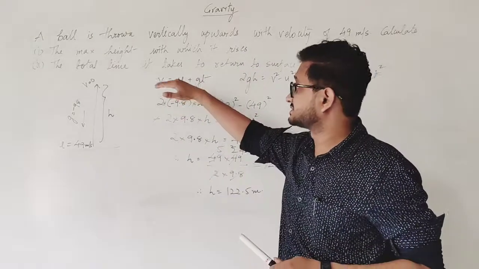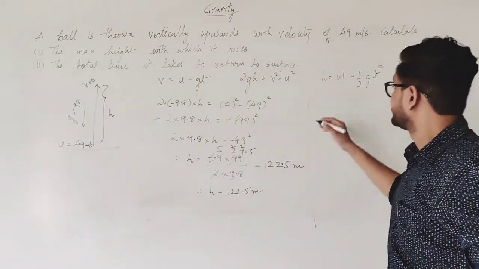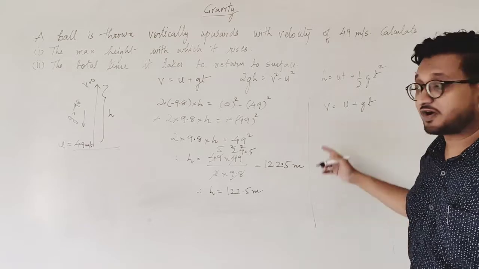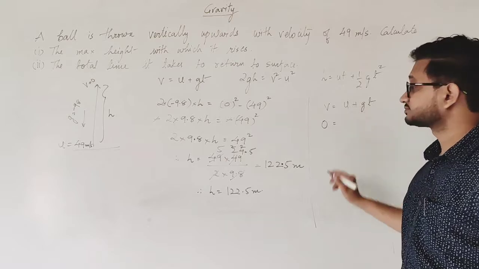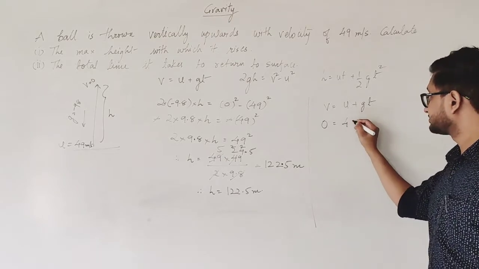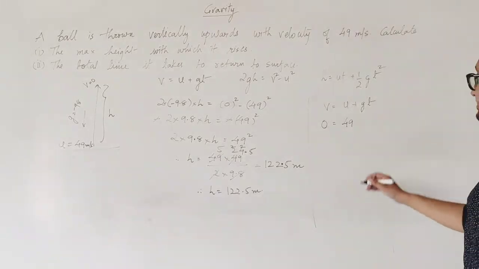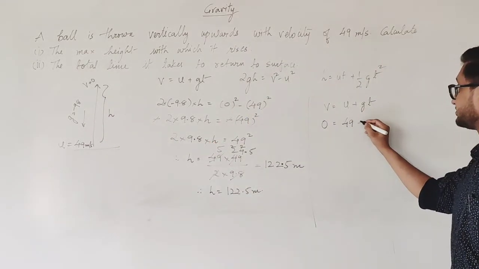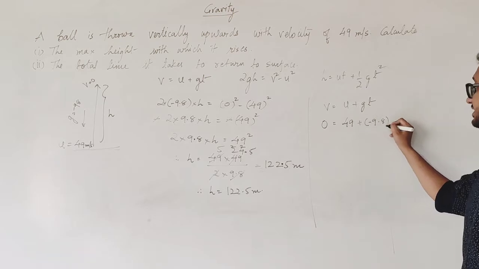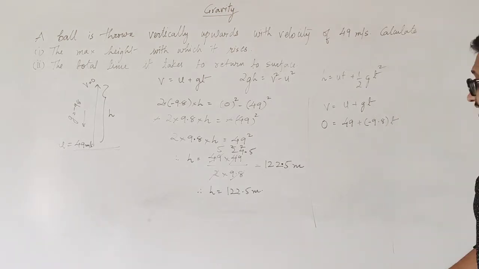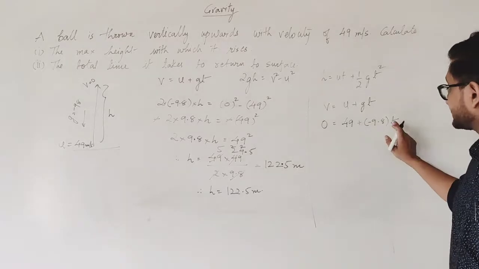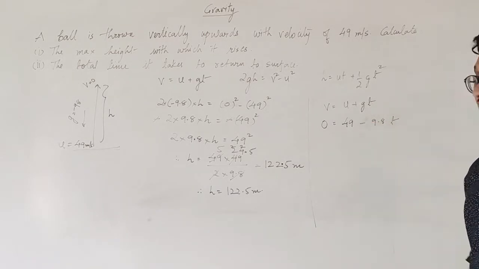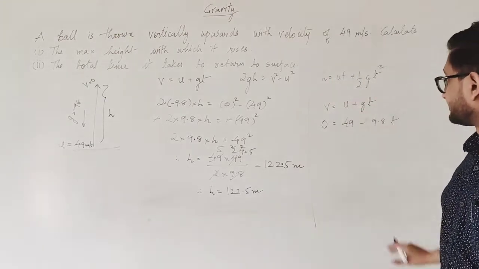First of all, we'll use this equation, that is the simplest one. v is equal to u plus gt. Final velocity v is 0. Initial velocity u is 49. And acceleration, once again, is minus 9.8. So I am writing plus minus 9.8 into t. We need to find the time. And when we remove the brackets, plus and minus sign becomes minus, so it is minus 9.8 into t.